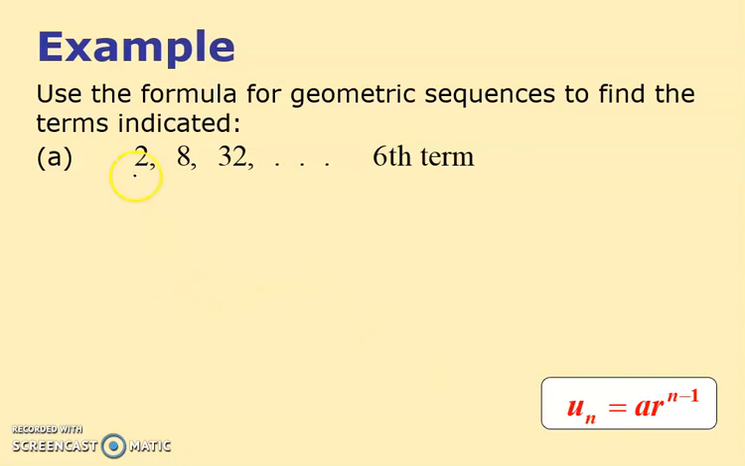Okay, then fair enough. So we've got 2, 8 and 32. So what have I got? I've got A equals 2, the first term. Now if I just divide one by the other, I get 4. So I get R equals 4.